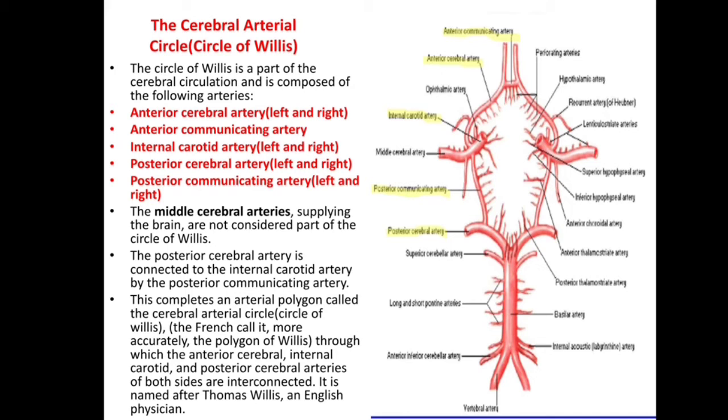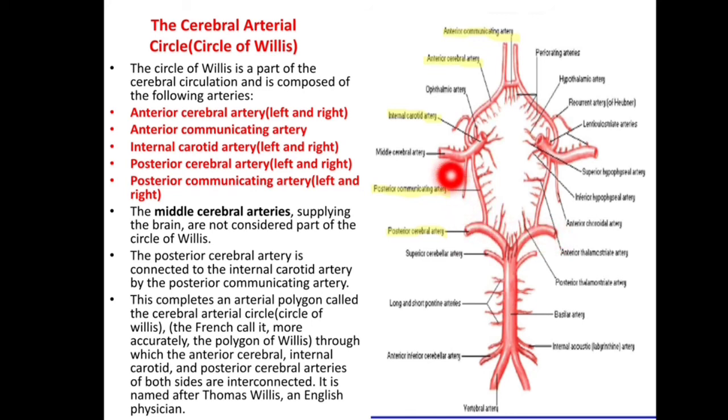Now next detail about this blood supply of brain. Next point is about cerebral arterial circle, also called as circle of Willis. This is the arterial circle. The circle of Willis is a part of cerebral circulation composed of right and left side internal carotid, right and left side anterior cerebral, right and left side posterior communicating, right and left side posterior cerebral.